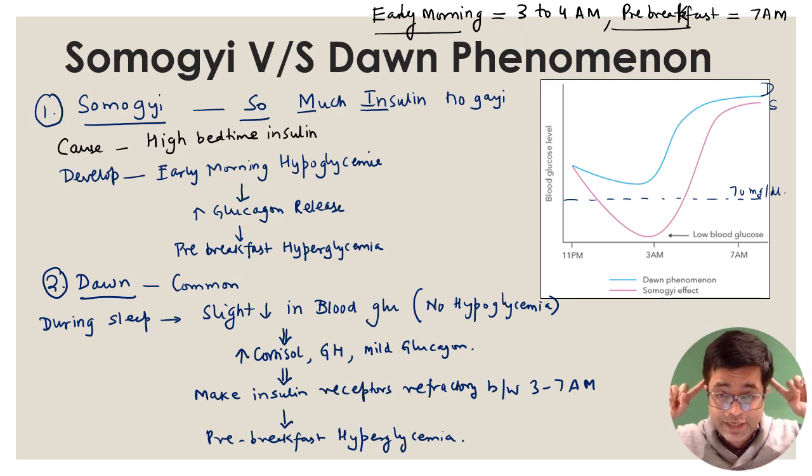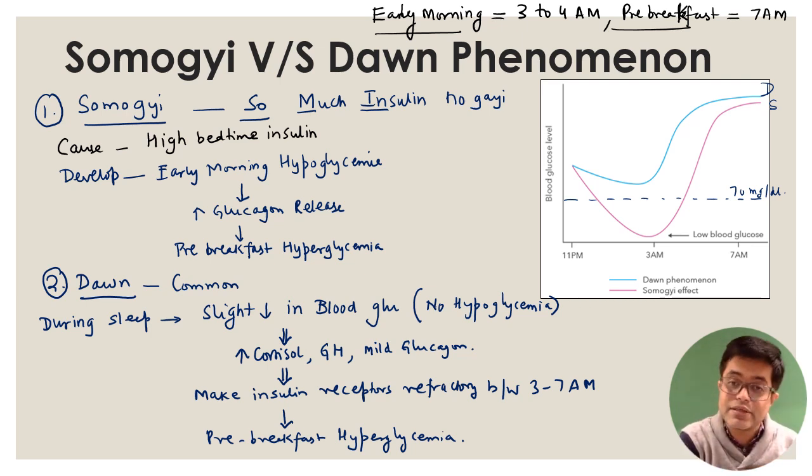Point to note, there are variations to this rule. It is not as easy, but I am telling it in a simplified form, not going into the technicalities and the exceptions and variations. Somogyi effect, hypoglycemia occurs. Dawn effect, hypoglycemia does not occur. So, Somogyi effect and dawn effect both will have 7 a.m. hyperglycemia. The degree of hyperglycemia will be greater for dawn effect in general. That is all. You need to listen to this part of the video at least 2-3 times. Once it clicks, it clicks. Still if you have doubts, you can always ask me on social media separately.